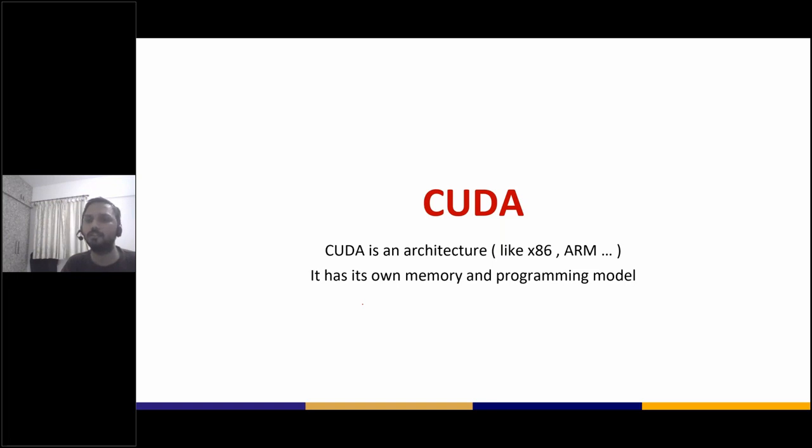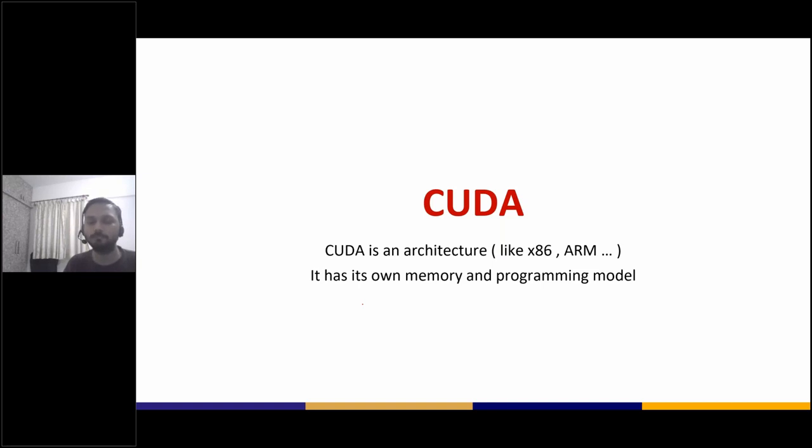Every architecture has its own instruction set, which has these principles of instruction level parallelism, how many registers can be used, and all those things. Similarly, CUDA also has its own. It has its own memory and programming model. In the next set of series, that's what you are going to learn. But what I wanted to make clear is that CUDA is an architecture and it has evolved over time.